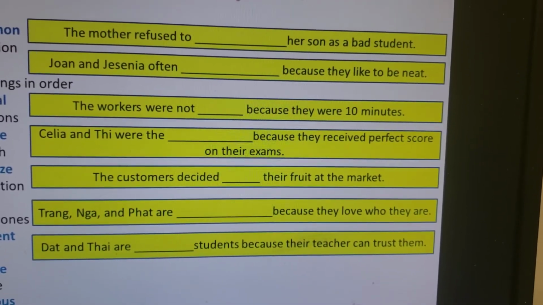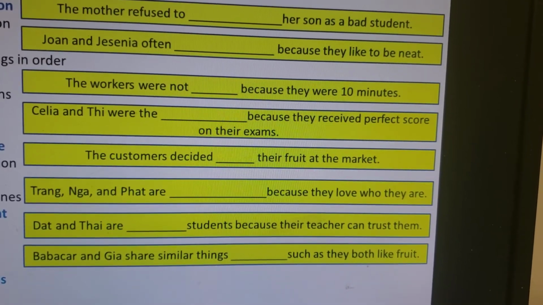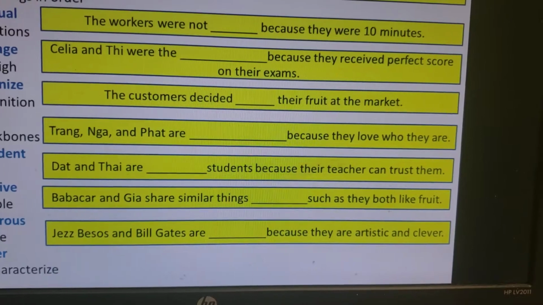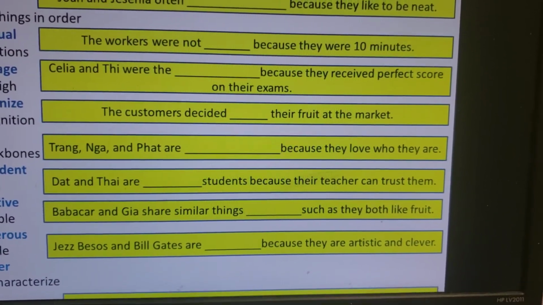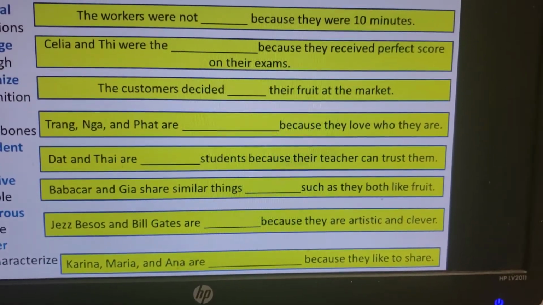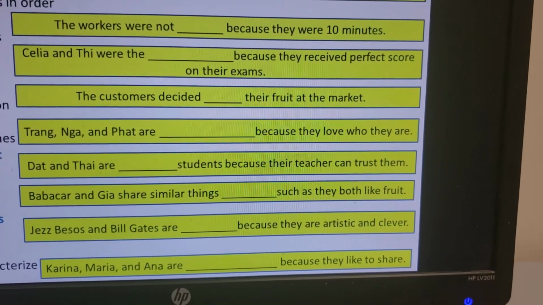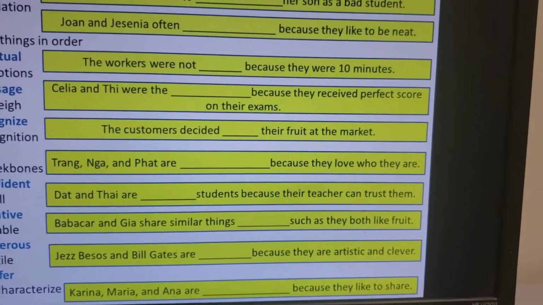Babacar and Gia share similar things in common. Jeff Bezos and Bill Gates are creative. Karina, Maria, and Anna are generous because they like to share.